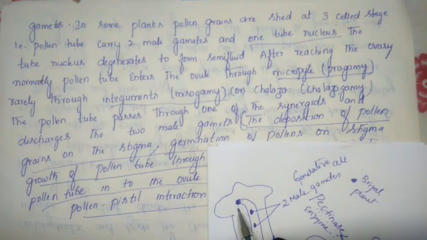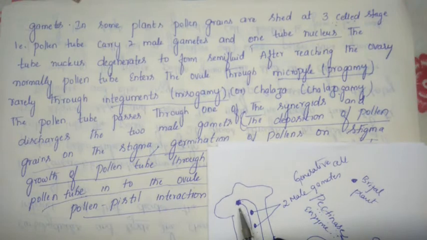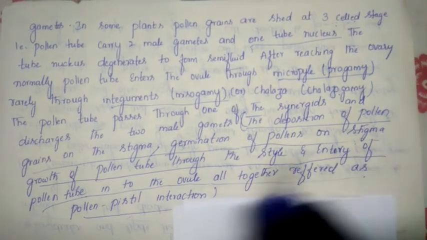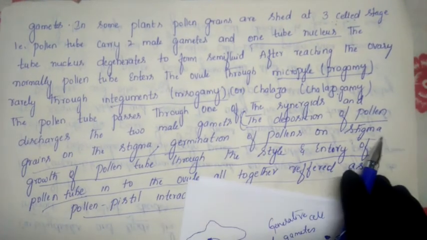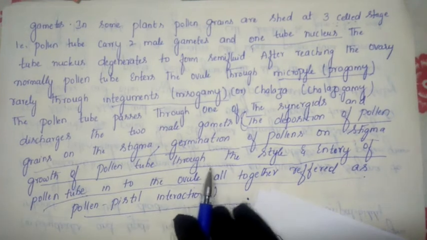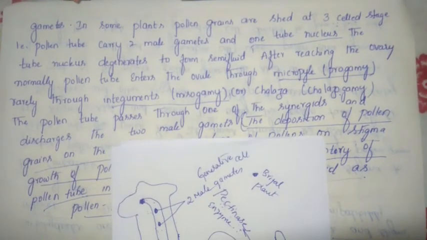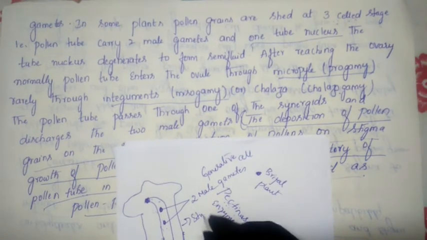From which place does the pollen tube arise? It arises from the germ pore. And who is helping here? The vegetative cell is helping. Next, germination on the stigma is finished, then comes growth of the pollen tube through the style. Which is the style? This is what we call the style.